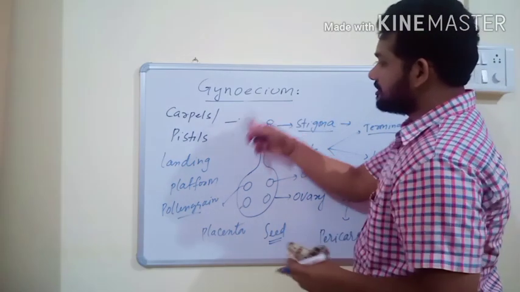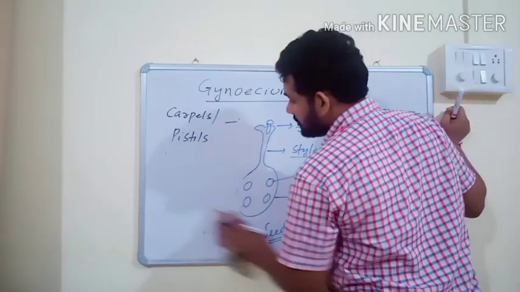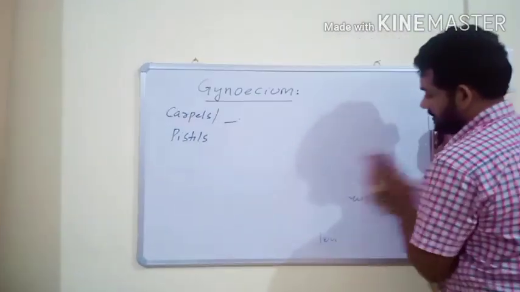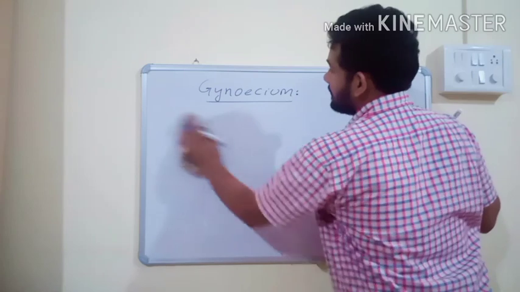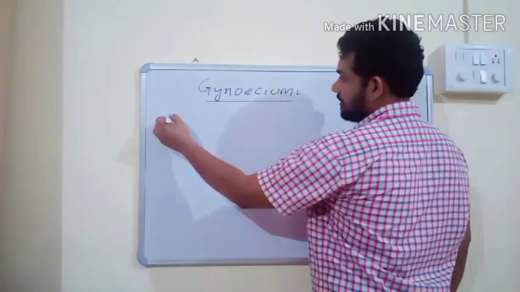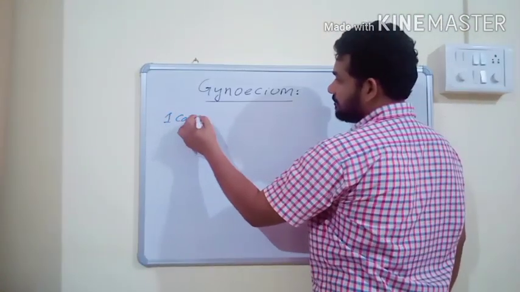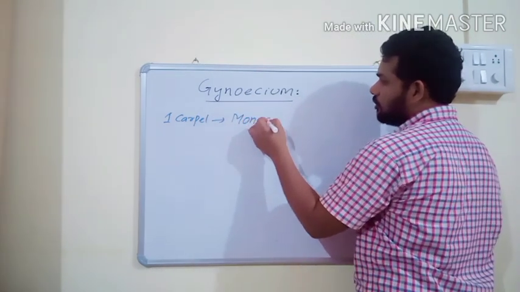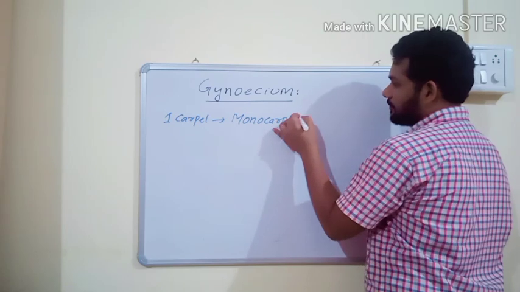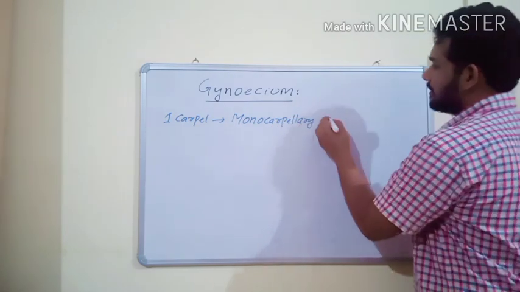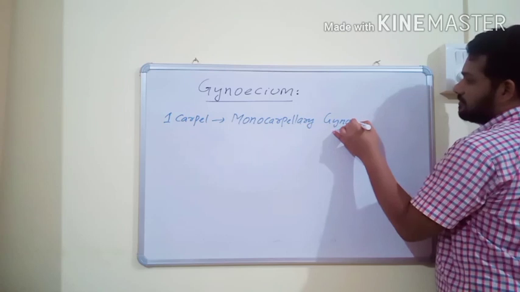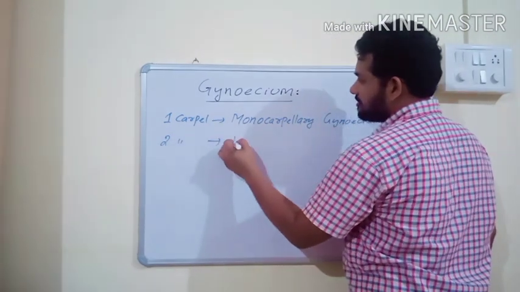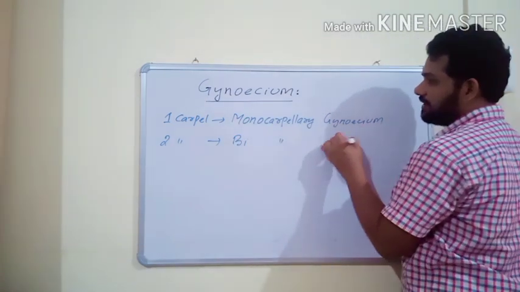A gynoecium may have one or more than one carpel. If the gynoecium has only one carpel, then it is known as monocarpellary gynoecium. If it has two carpels, it is bicarpellary gynoecium.